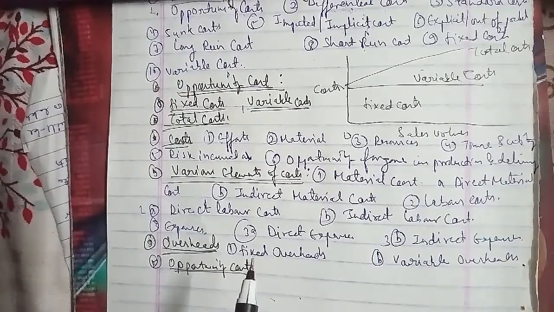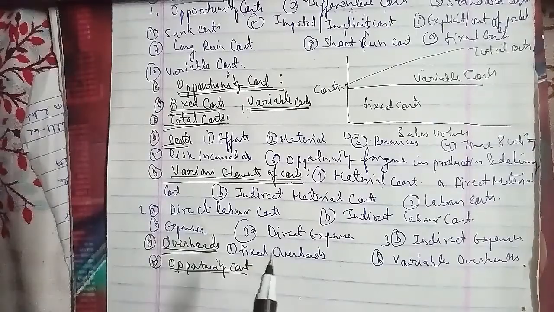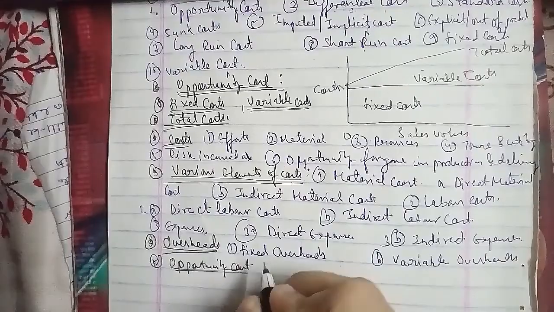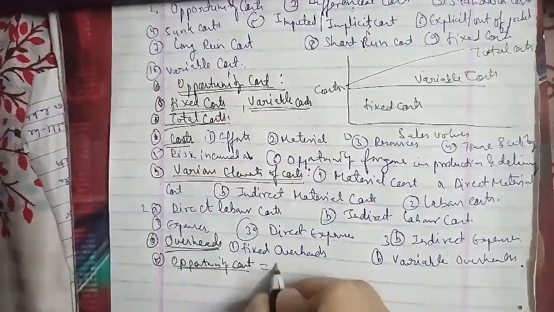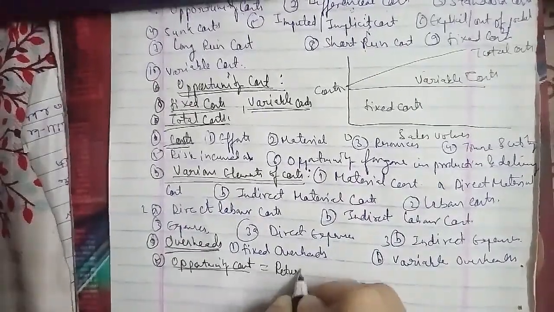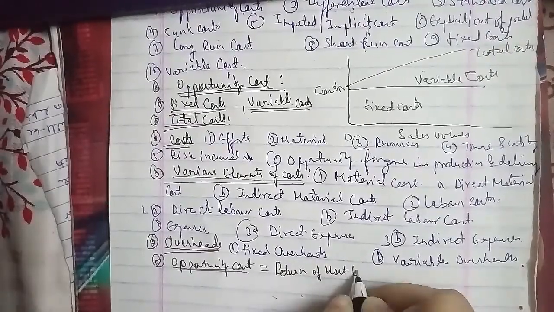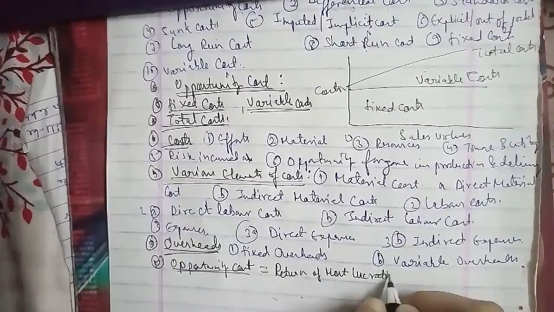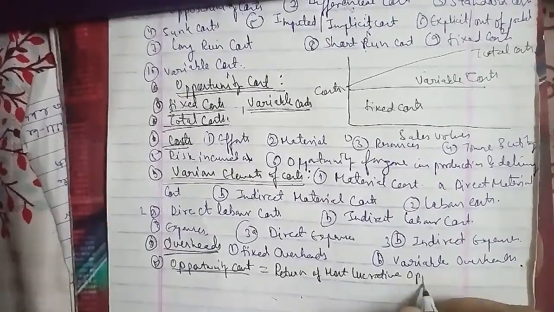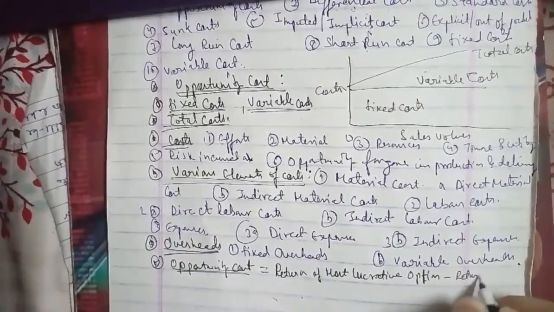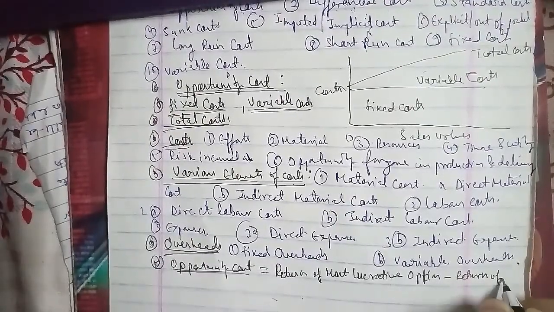We'll talk about the formula for the opportunity cost here. We have opportunity cost equals return of most lucrative option minus return of chosen option.